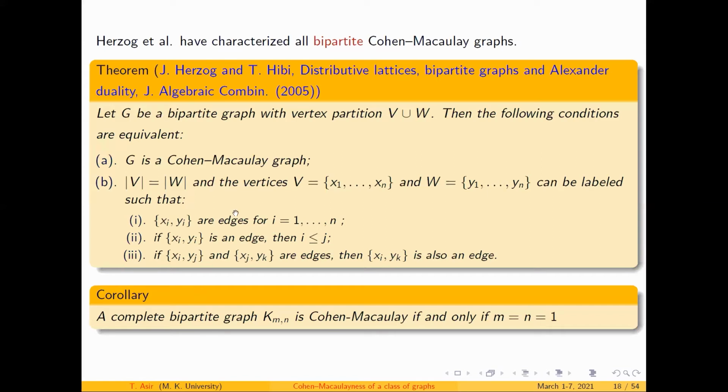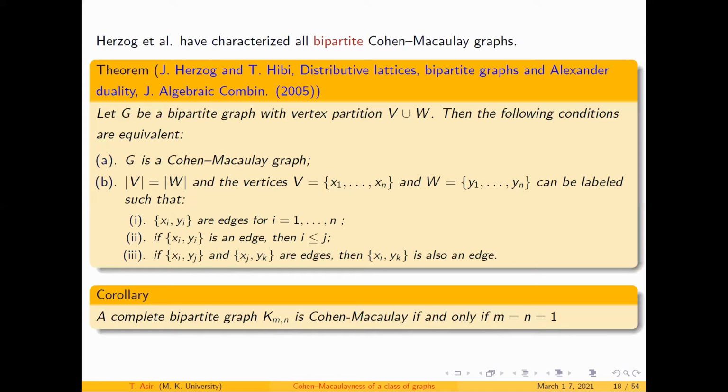If you apply this to a complete bipartite graph with the same number m and n, then this graph is Cohen-Macaulay only when m and n are equal to 1, which means K2 is the only complete bipartite graph which can be treated as Cohen-Macaulay.